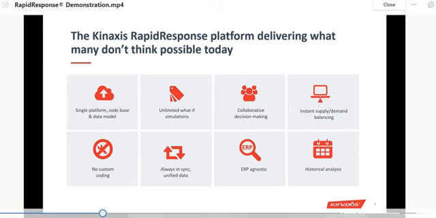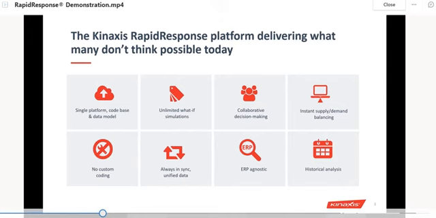It's a collaborative system, and we can make changes. It collaborates across all the systems. It provides information about demand, inventory, raw material, finished goods, supply, and whether we have enough budget or not. So it's a collaborative system with instant supply and demand balancing. If demand increases, is it good for us or not, and can we supply it? We can find out where we have a problem in supply, so that we can overcome that problem also.